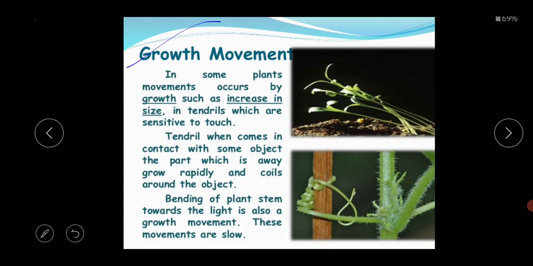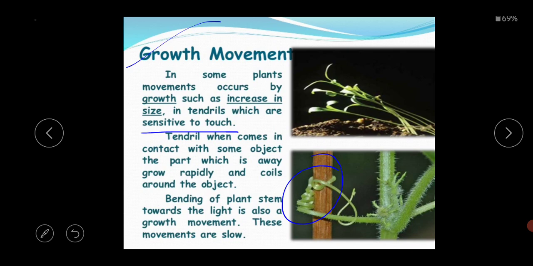The next thing is the growth movement. What is the meaning of growth movement? In some plants, movements occur by growth, such as the increase in size in tendrils, which are sensitive to touch. Just look at the structure. These are called the tendrils.